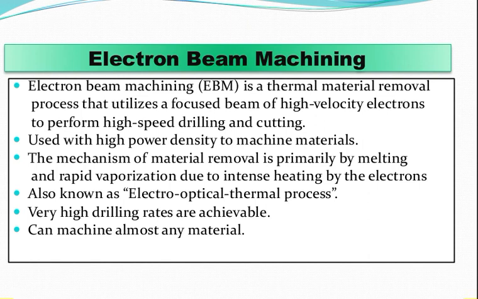Now, depending on the intensity of the heat generated, the material can melt or vaporize. The process of heating by an electron beam can, depending on the intensity, be used for annealing, welding, or metal removal.